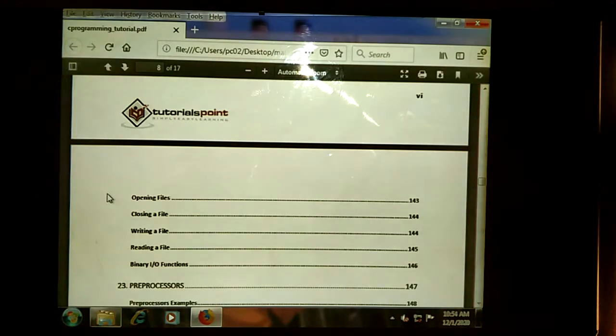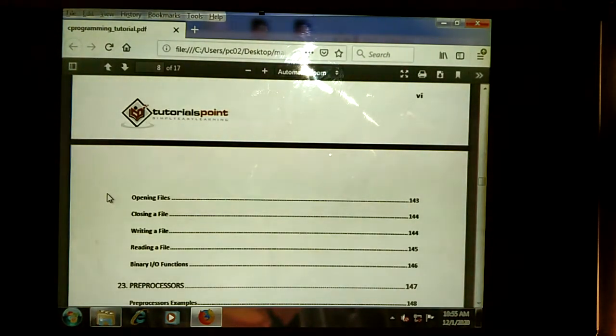Next, apart from that, we can learn the basics of a computer. What are the basics of a computer, when was the computer invented, who invented the computers, what are the input devices, what are the output devices, and we can see the definition of a computer, and we can learn the block diagram of the computer also. Apart from that, we can learn the languages: how many types of languages we have, and what is software, what is hardware. These are the basic parts we can learn before learning C programming.